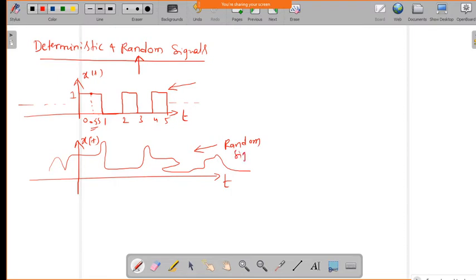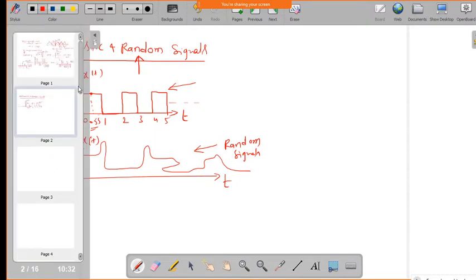In these signals we cannot find exactly where it is going to be generated, at what particular time instant, and what the amplitude value of that signal is. We cannot find it out. Those types of signals we call random signals. Okay. So this is about deterministic and random signals. Understood? Okay, understood. Any doubt?